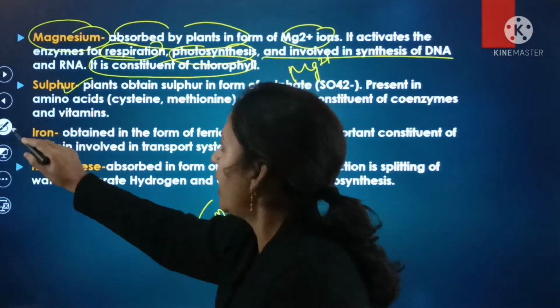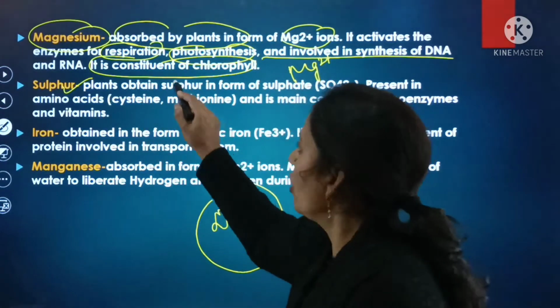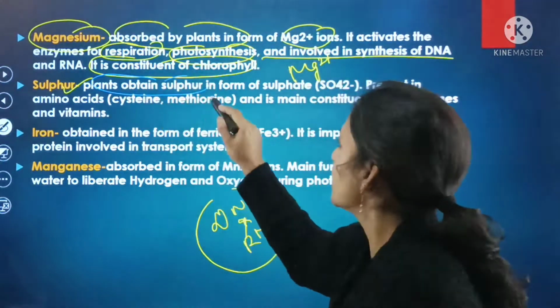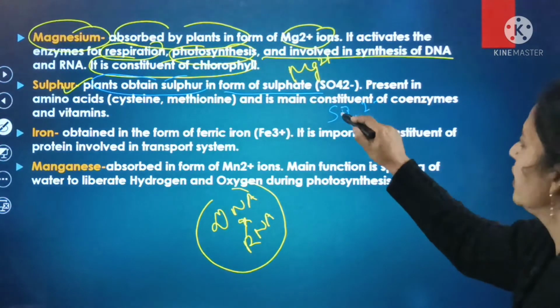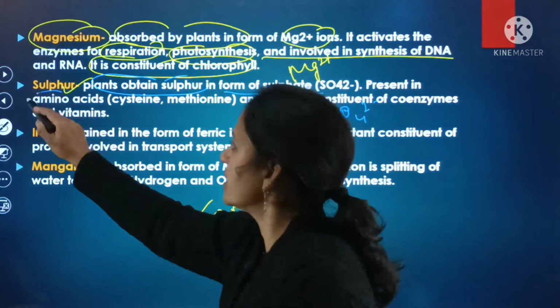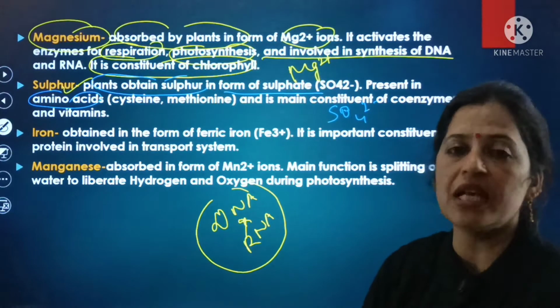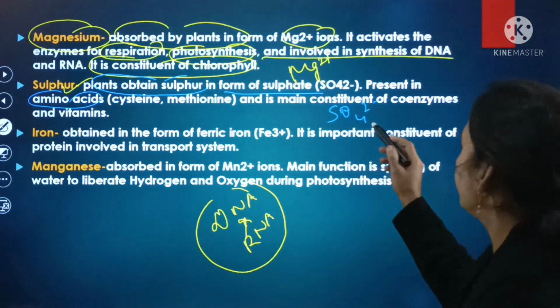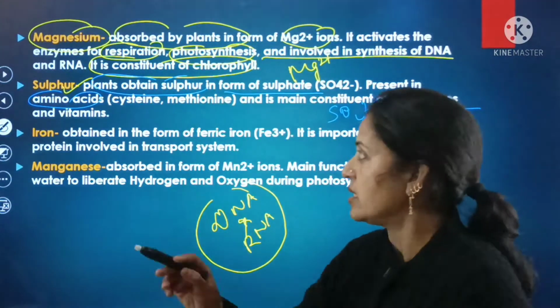Next is sulfur. Sulfur is also obtained by the plants, especially in the form of sulfates, that is SO4 2 negative, and it is present in amino acids. Sulfur is especially present in the amino acids cysteine as well as methionine, and it is the main constituent of the coenzymes and the vitamins.